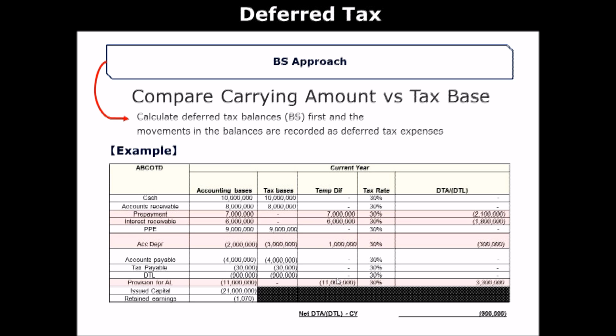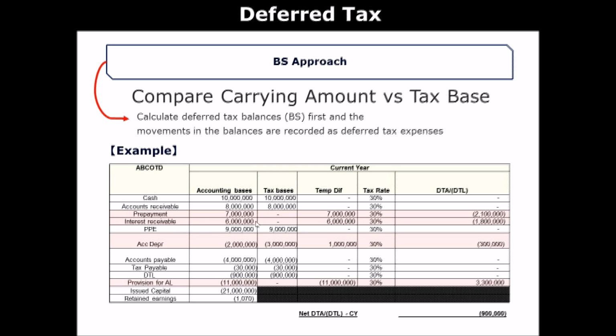So for example, as I said, prepayments. There is an asset recorded for prepayments from accounting perspective. But from tax perspective, there isn't such thing as prepayments, right? Because prepayments are deductions when paid, so there is no asset for it. So that is why there is a difference between the two. So like this, you compare accounting basis and tax basis and see if there is a difference, which is considered